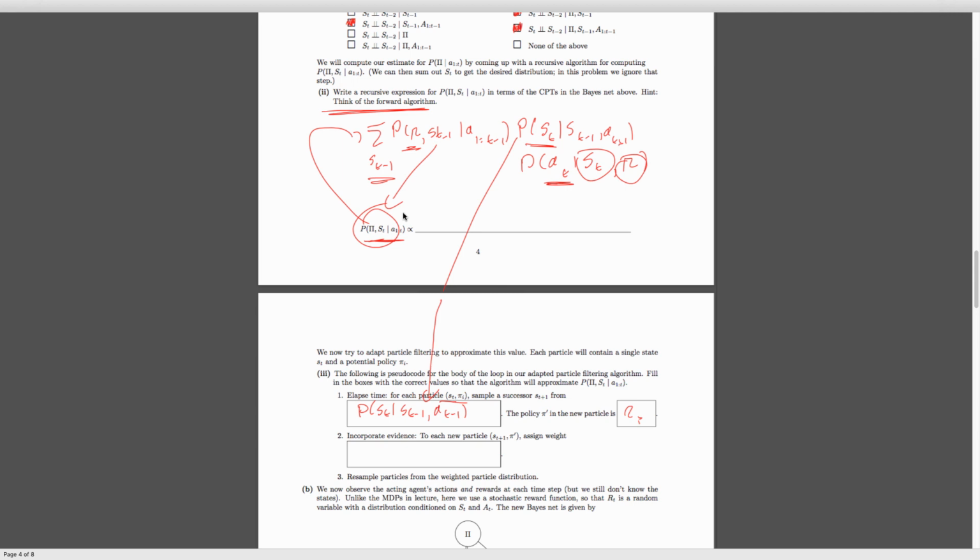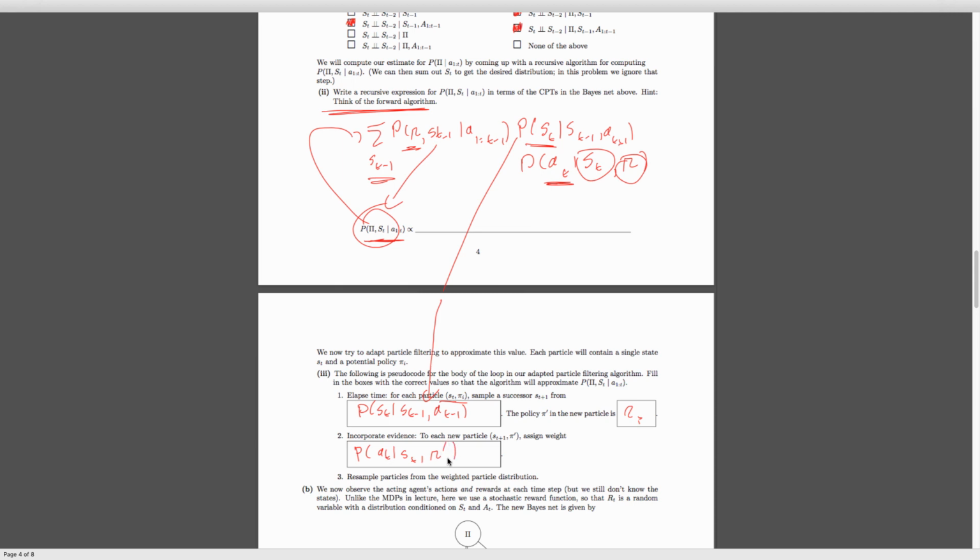So in principle, we could have some policy that is just pi of A sub t and it's independent from S of t, but generally that's not true, and we don't know whether that's true or not in this case. So we need to include our state there. Then, like I was saying, our actions here are our evidence. So to incorporate our actions, we're going to have our A sub t conditioned on our S of t and our pi prime.